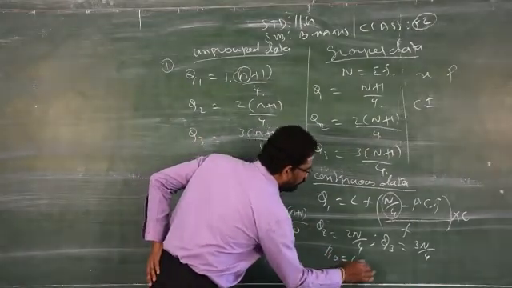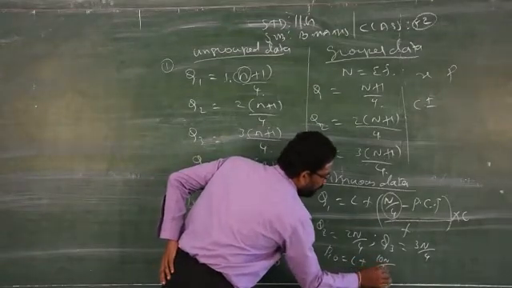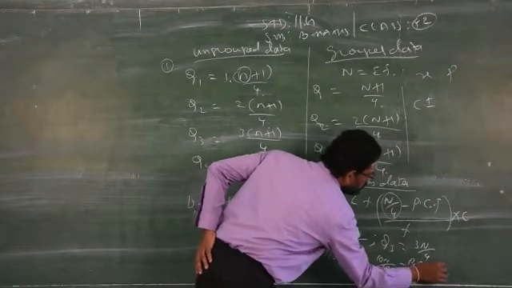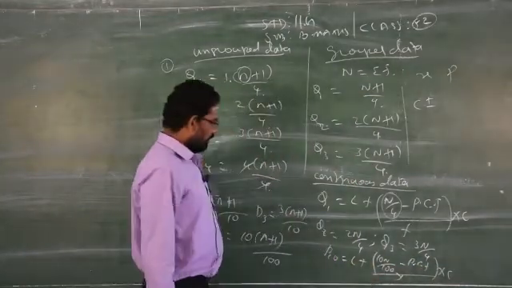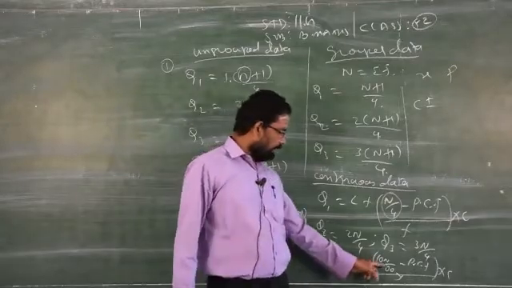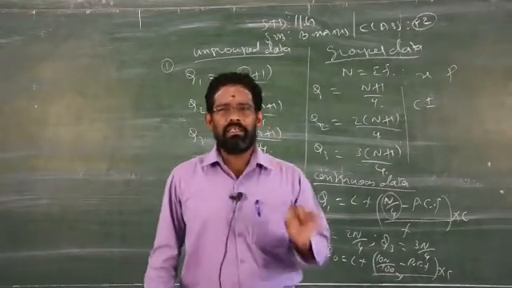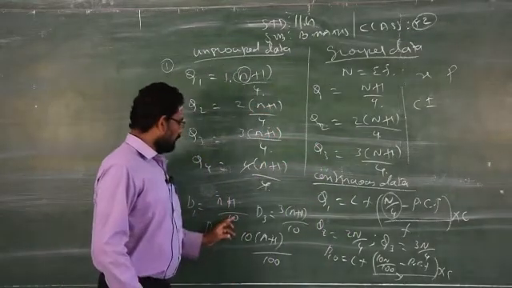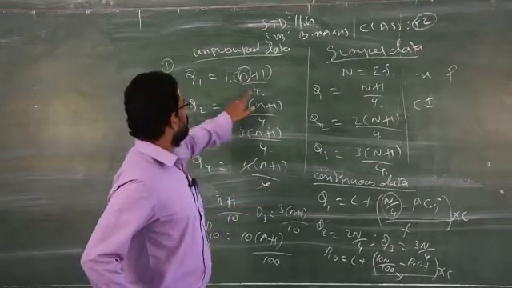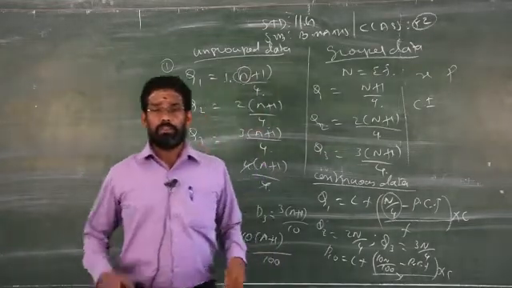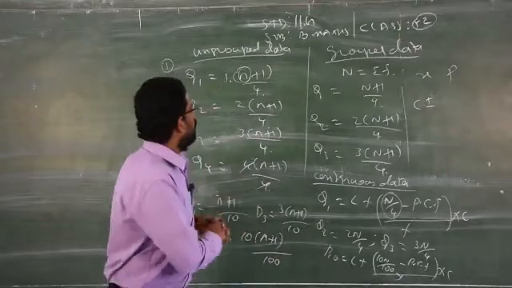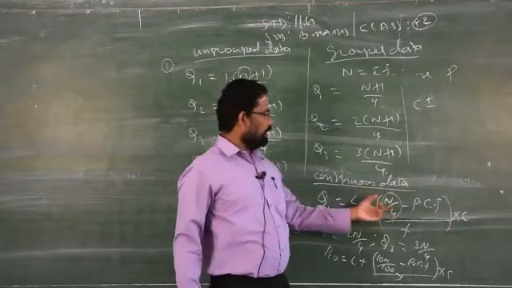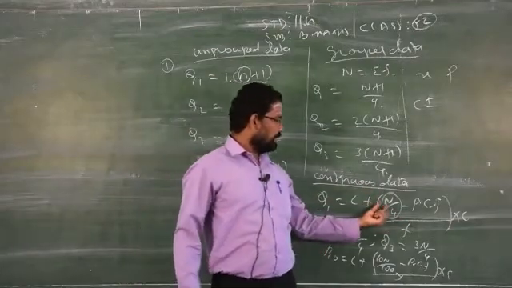You can see that L plus (10n by 100 minus PCF) by F into C. That's all. If you would like to find percentile 10, it is 10n by 100. Percentile means you should replace the denominator by 100. Decile means you have to replace the denominator by 10. If it is quartile, you have to write only 4. There is no difference. So you have to memorize in such a way that there is no change in the numerator for both cases. Only the change is in this continuous data.